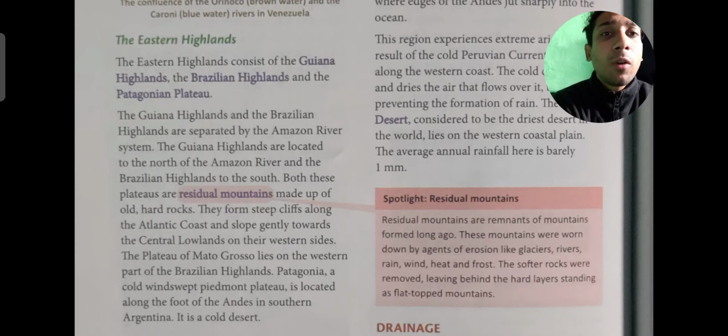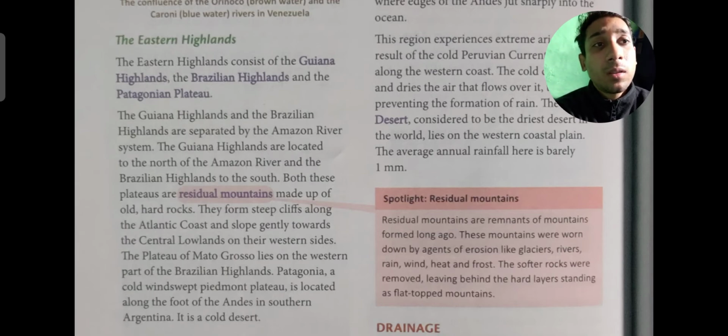After that, they form steep cliffs along the Atlantic coast and slope gently towards the central lowland on their western sides. The plateau of Mato Grosso lies on the western part of the Brazilian Highlands, and Patagonia, a cold wind-swept Piedmont plateau, is located along the foot of the Andes in south Argentina. It is a cold desert. As we can see, the plateau of Mato Grosso lies in the western part of the Brazilian Highlands. Patagonia is the Piedmont plateau and it is the coldest desert also.